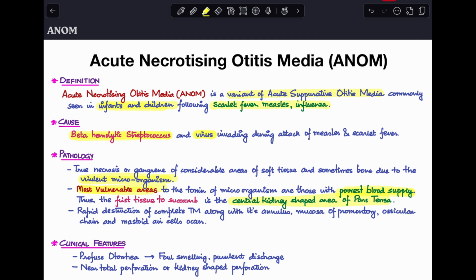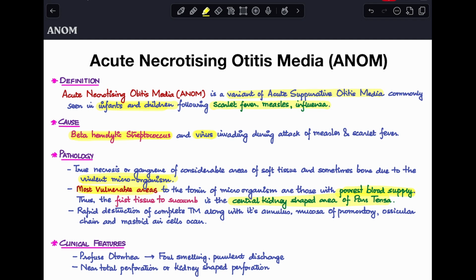This is the pathology of acute necrotizing otitis media, which is basically characterized by necrosis or gangrene of soft tissue and even the bone because of the virulent microorganism. And the first area to get affected is the one with the poorest blood supply, which is the kidney shaped central area of pars tensa.